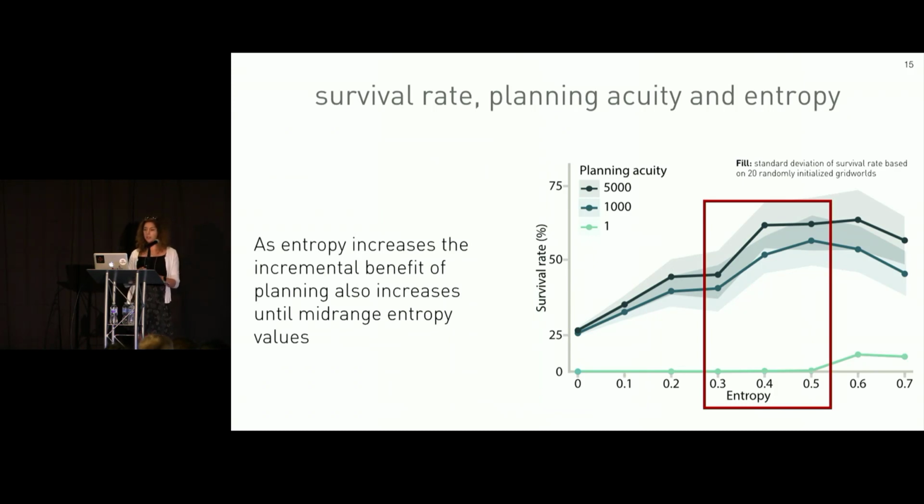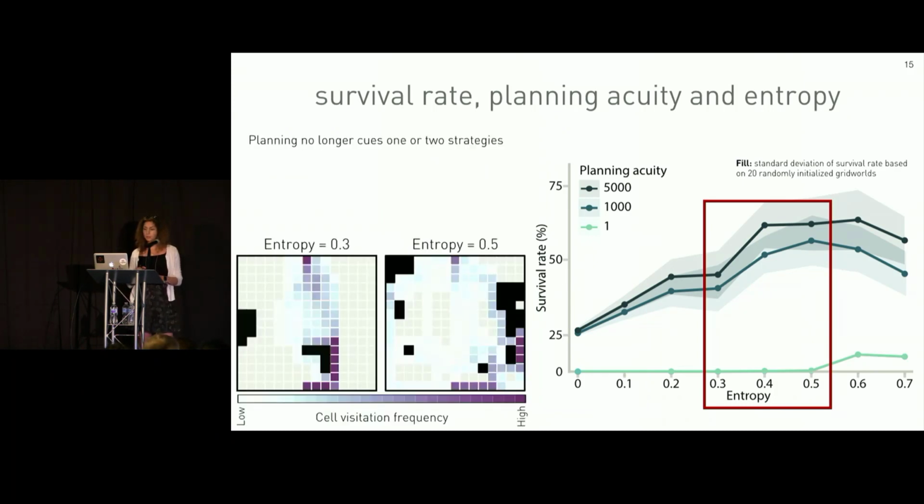If we look at the visitation heat map for episodes that resulted in survival in these mid-entropy worlds, we see that planning no longer cues one or two strategies. And in fact, it becomes important for the prey to replan at each step to take in the new environmental configuration, where the predator is with respect to the prey and the occlusions. And this replanning leads to complex behavior as the prey considers more future states before taking an action.